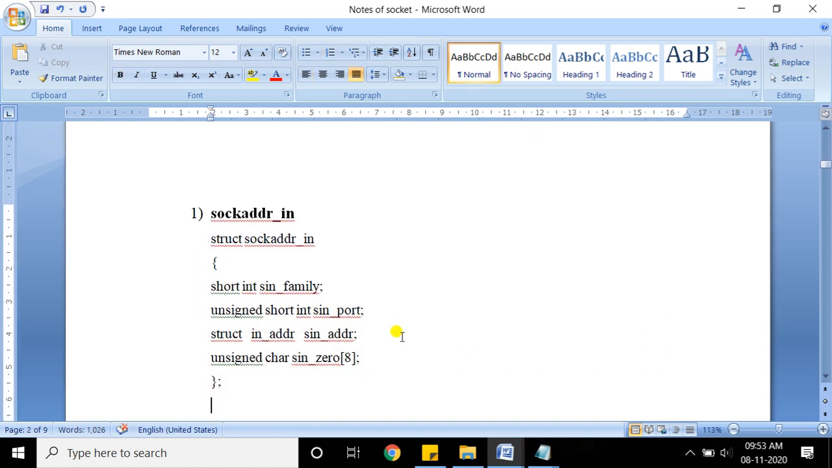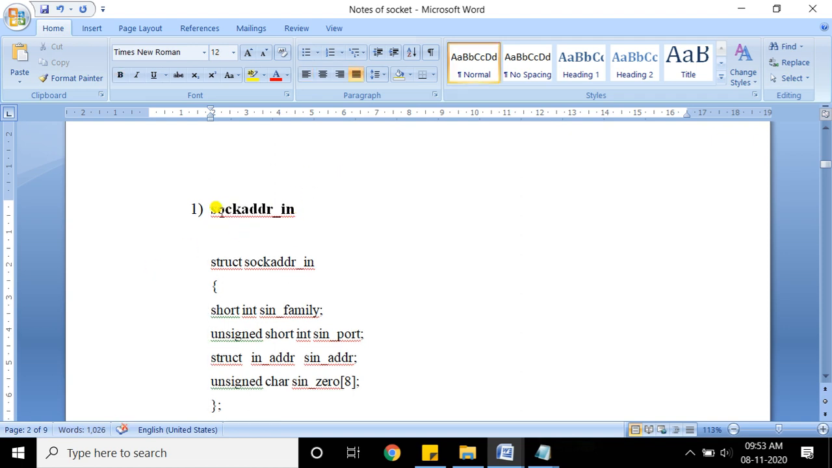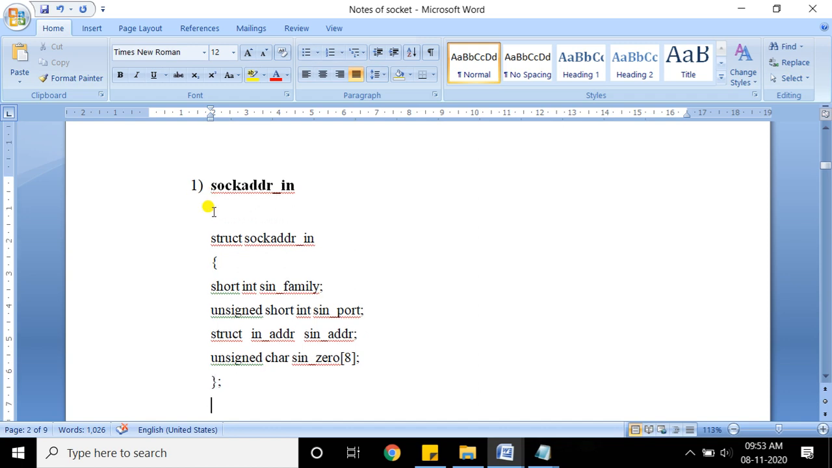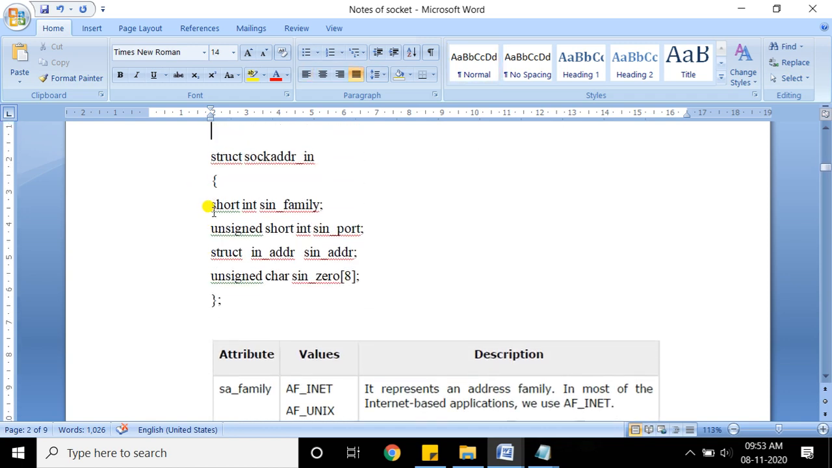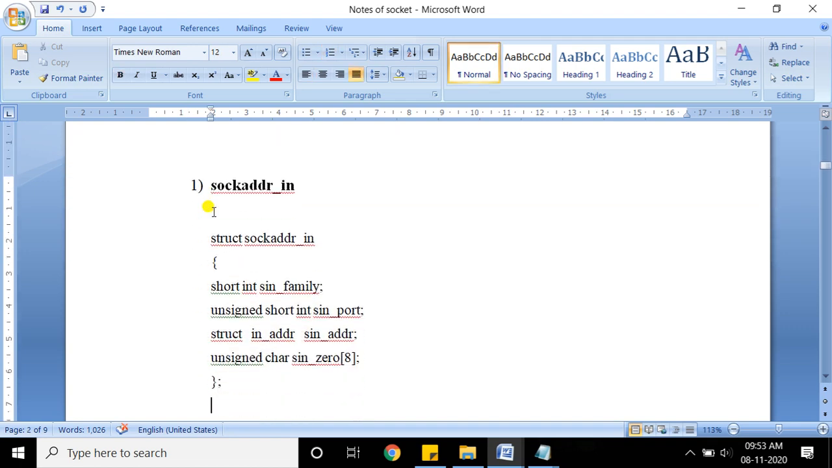The first structure is sockaddr_in. The name is fixed, we cannot change it, because this is an inbuilt structure. It is part of Berkeley socket programming, the system calls that are part of the operating system. So these structures are inbuilt. The first structure is sockaddr_in, and if you see the structure elements, there are 4 elements here.